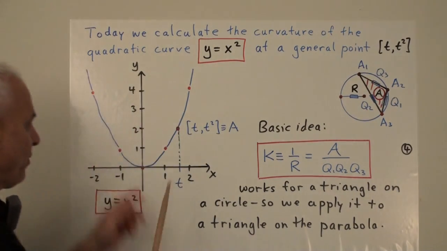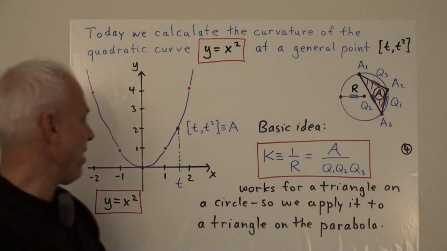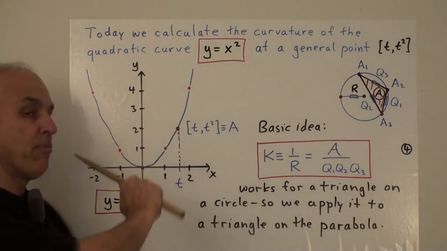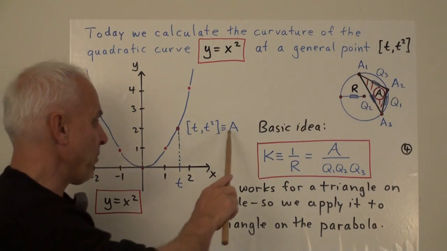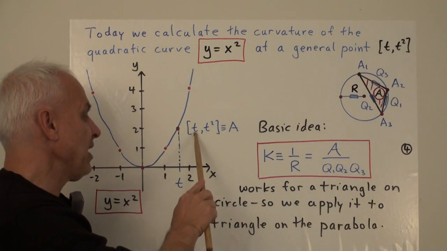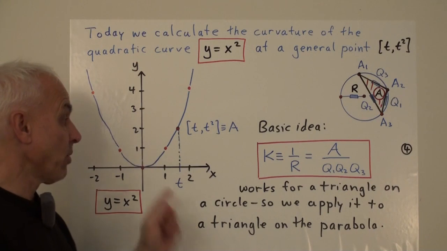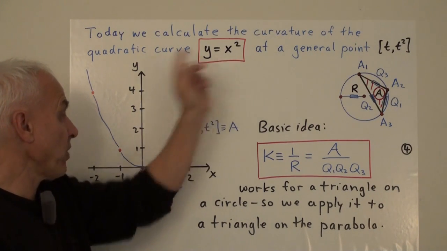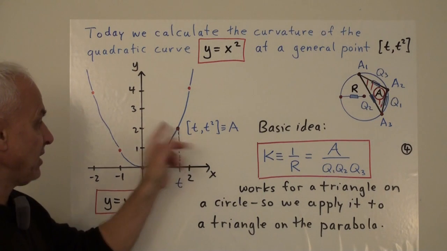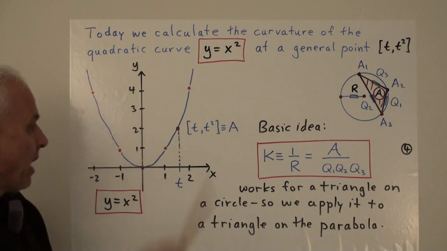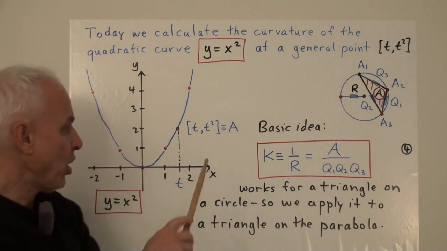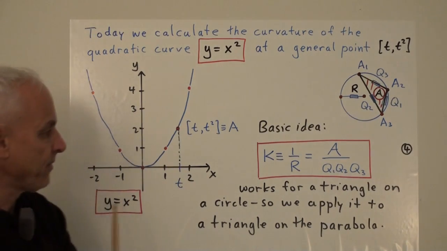Okay, so to bring things into focus, we're going to choose our simplest parabola, y equals x squared, which has the familiar diagram that we've all seen many times. There it is there. And we're going to choose an arbitrary point on it. Call that point A, and it has coordinates t, t squared. So we're just basically choosing an x-coordinate, and then the y-coordinate will be the square of that x-coordinate. So there's t squared. And we're interested in calculating the curvature of this parabola at that point.